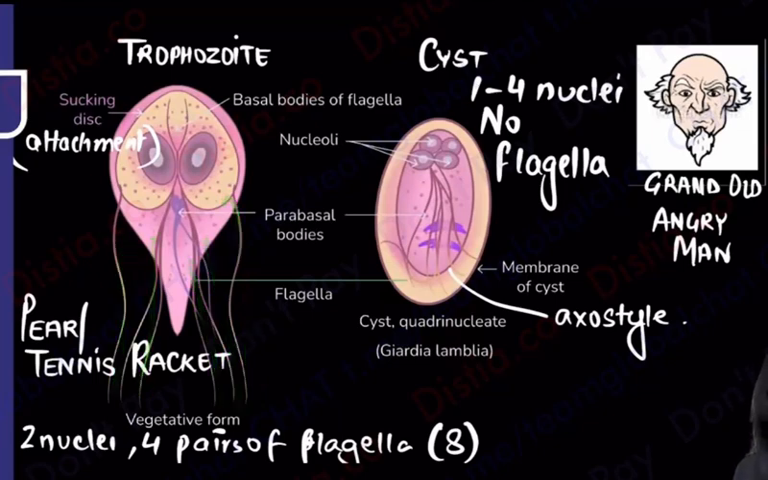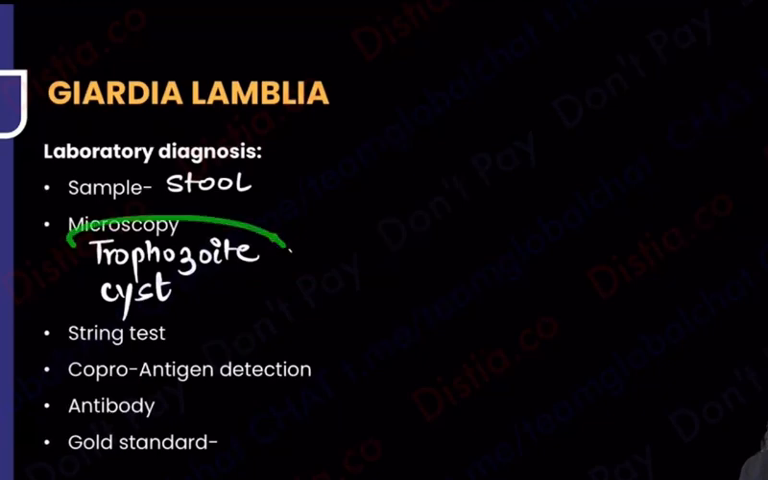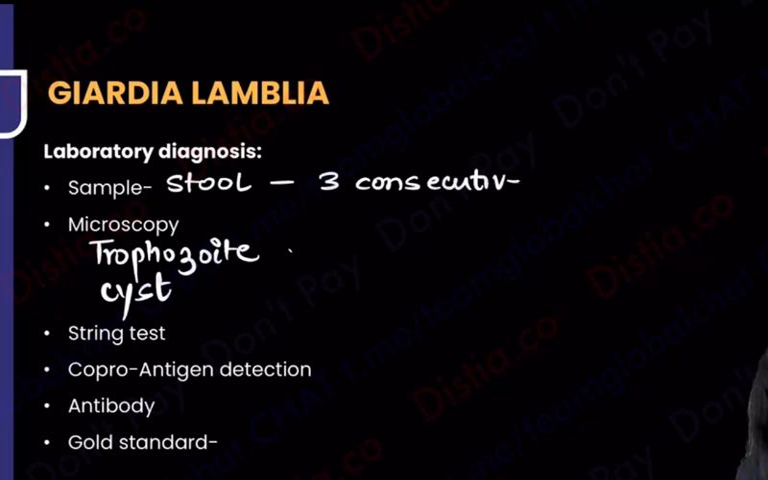So coming back, this is how exactly your trophozoite and cyst form is going to look like, provided you could see it in a stool sample. You say that, ma'am, I have done 3 consecutive day stool samples, but I did not see the trophozoite and the cyst. But I know this is a case of Giardia lamblia, malabsorption, steatorrhea. What can I do now?